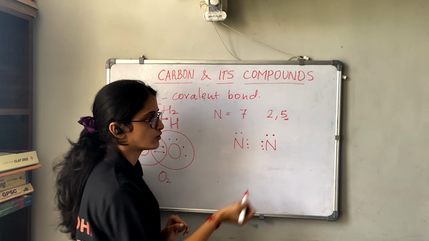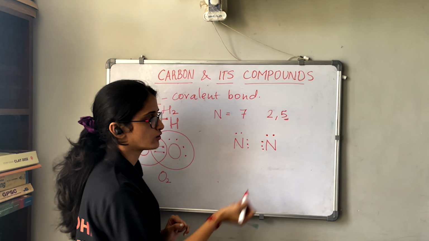Now let us count the number of electrons of each carbon atom. Here we have 1, 2, 3, 4, 5, 6, 7, and this carbon is sharing its 1 electron with this carbon. So this is the 7th and this is the 8th. Now the octet of this carbon is complete. Same way with this carbon: 1, 2, 3, 4, 5, 6, 7, 8. So here also we get the octet. In both cases the octet is complete. So we can write the electron dot structure in this way.